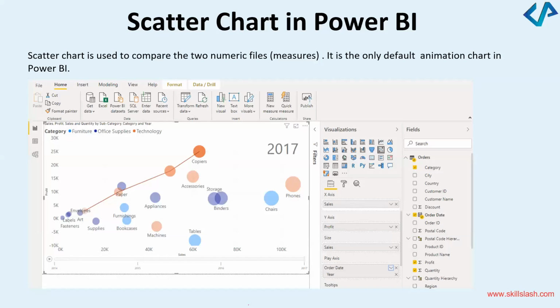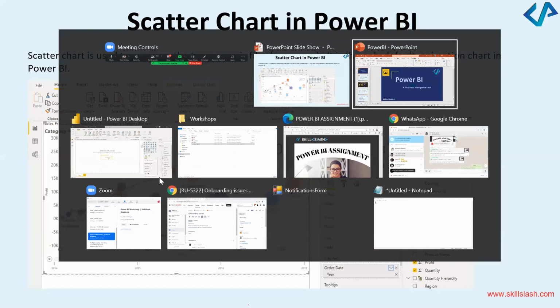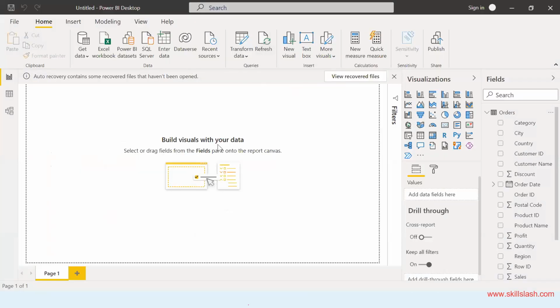So in order to do the scatter plots, let's do it together as a team. Can we all do this together? Are we ready? Right? So let's go to Power BI. Oh, somebody is asking me for the assignment. I will discuss it, definitely. Let's draw the scatter plot and then we'll carry on.